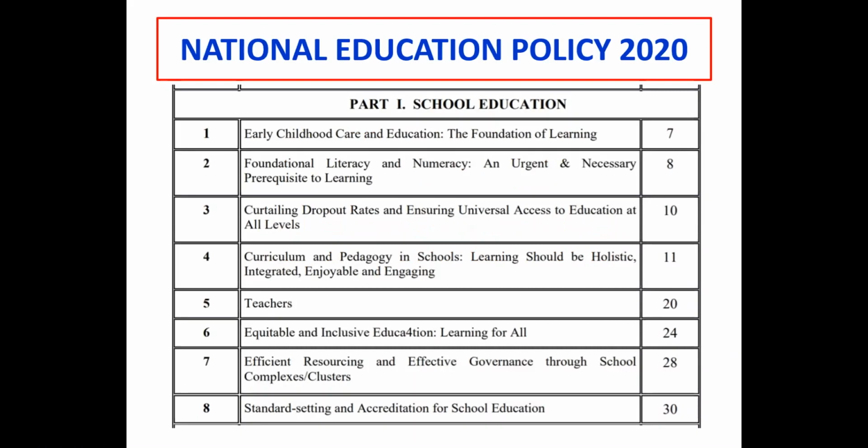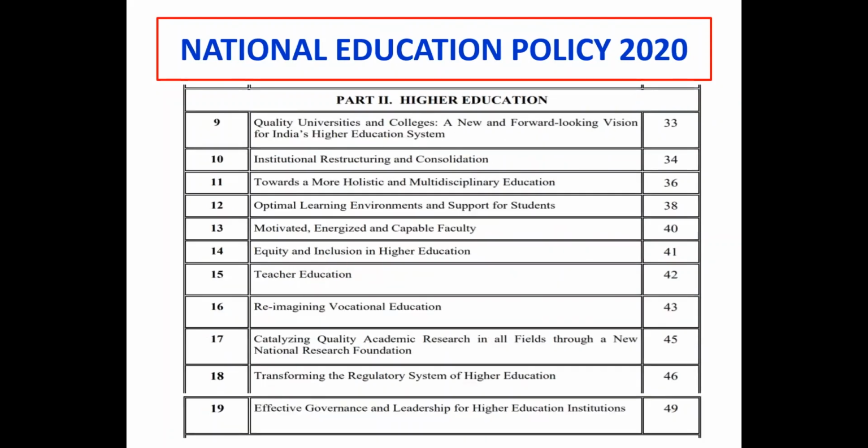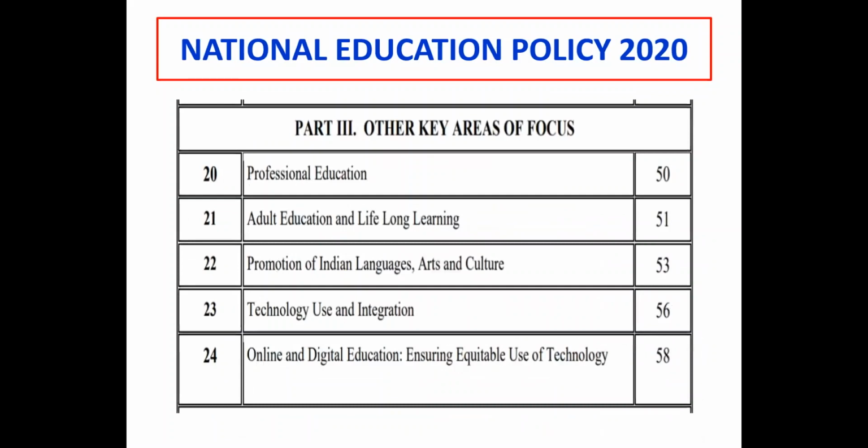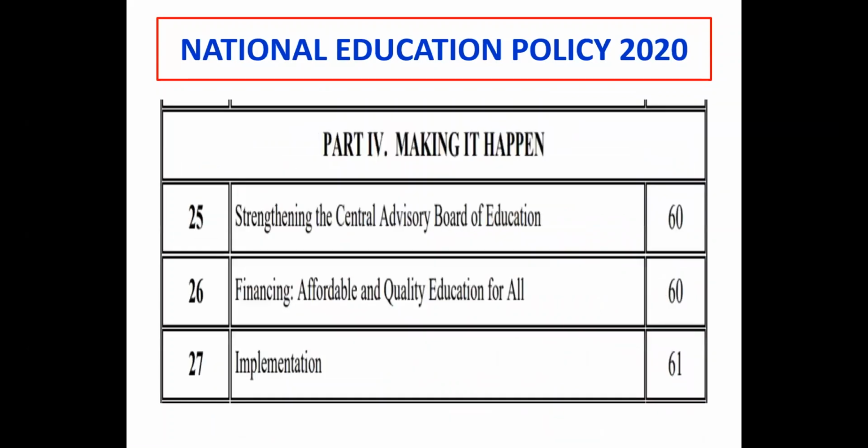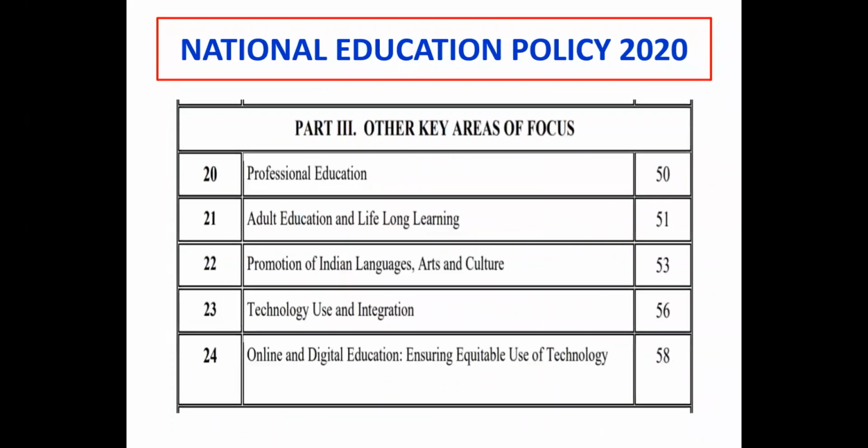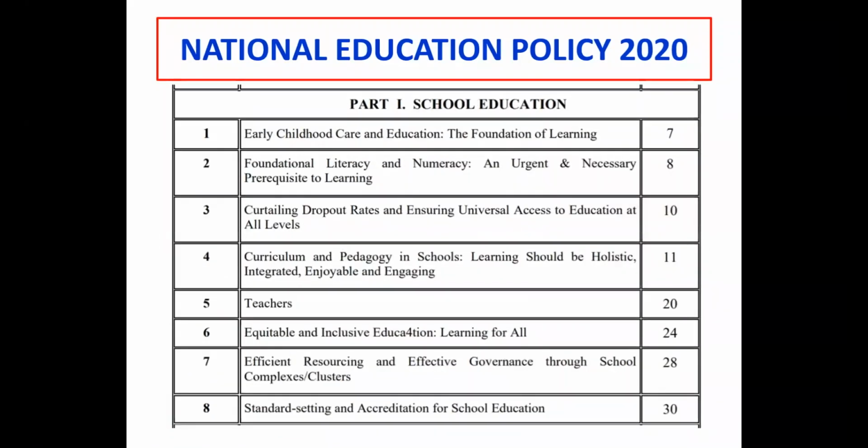So as far as the summary of this NEP 2020 is concerned, there are 4 chapters or parts. First is related to school education, the second is related to higher education, the third is related to other key areas of focus, and the fourth one is related to making it happen. So these 4 parts are divided into 27 points. In part 1, there are 8 points. We will discuss it later on.